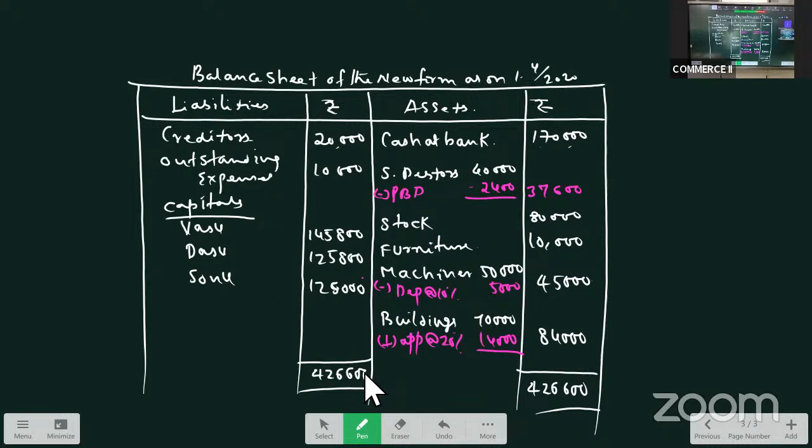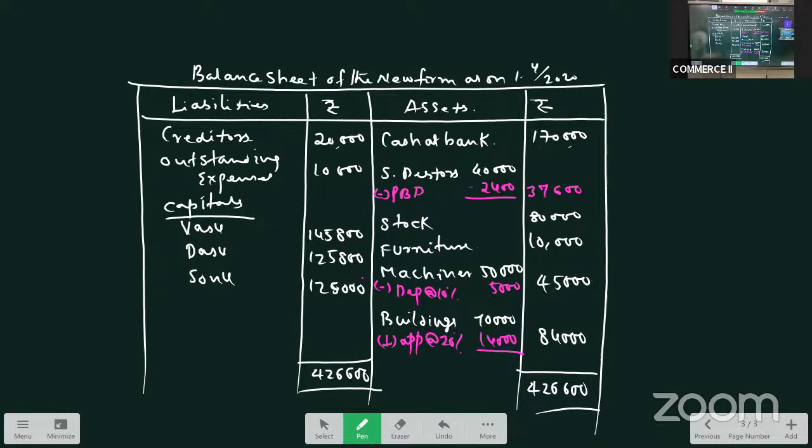Okay. Let us take one more question, that is question number 7. Here, there is one new adjustment given. What is that adjustment you see? Goodwill is withdrawn. Ganesh and Shankar are partners sharing profit and loss in the ratio 3:2. Their balance sheet is given.